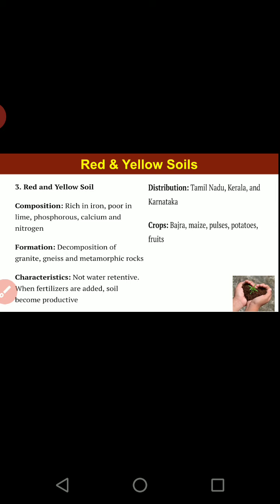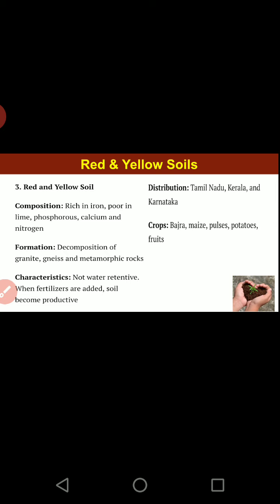The color of the water will turn yellow. So this means what? If the same soils are found in the region where the rainfall is comparatively higher, like in northeastern parts, there the same soils get converted to the yellow soils. So red and the yellow soils are these.